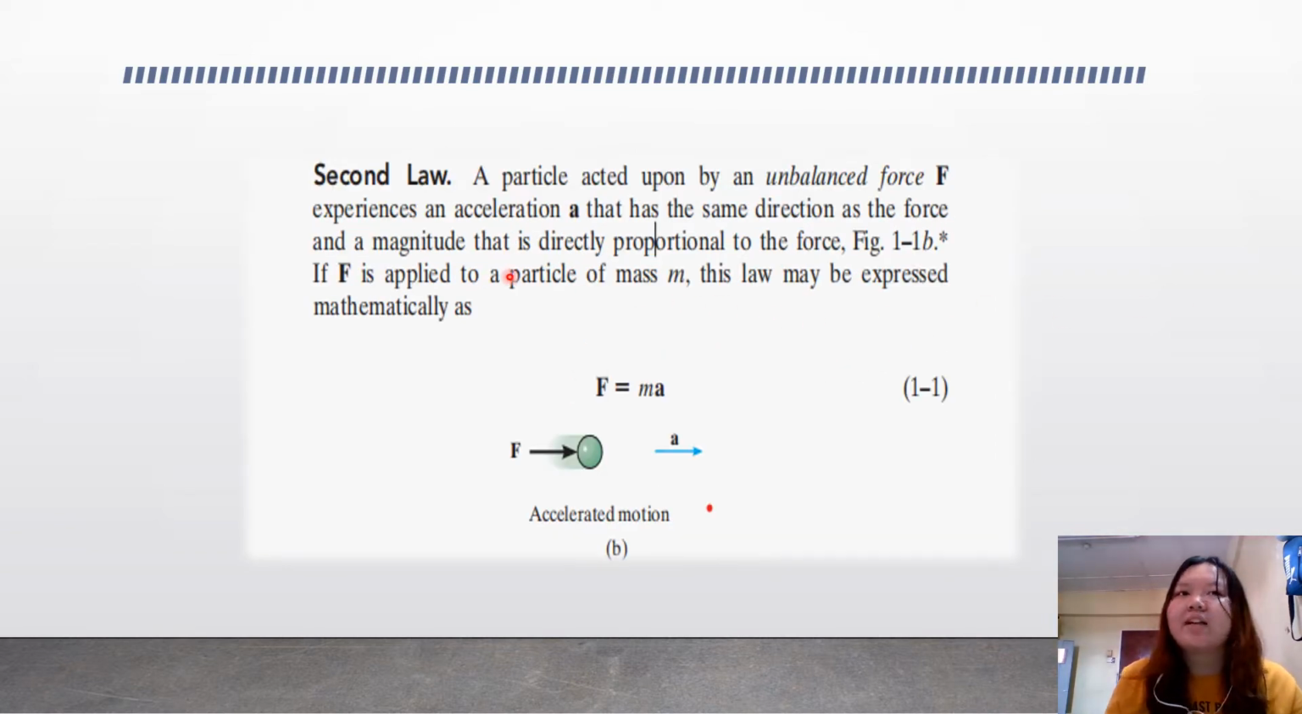And then we have the second law. The second law states that a particle acted upon by an unbalanced force F experiences an acceleration a that has the same direction as the force and a magnitude that is directly proportional to the force. So if F is applied to a particle of mass m, this law may be expressed mathematically as F equals ma. You can refer to the picture down here, where there is an accelerated motion when there is an unbalanced force applied on the object.